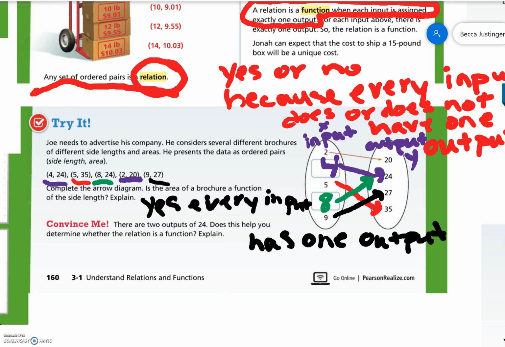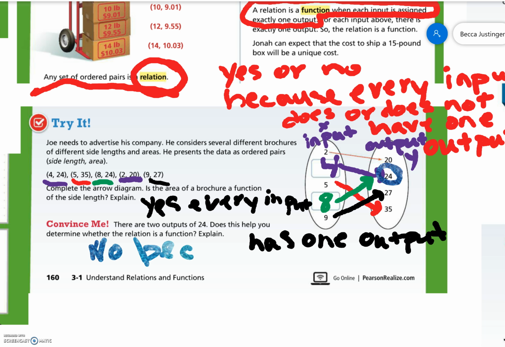So every X only has one arrow drawn from it. Convince me. There are 2 outputs of 24, and I hope some of you are getting a little bit confused by that. 24 has 2 arrows pointing to it. Does this help you determine whether the relation is a function? Explain.